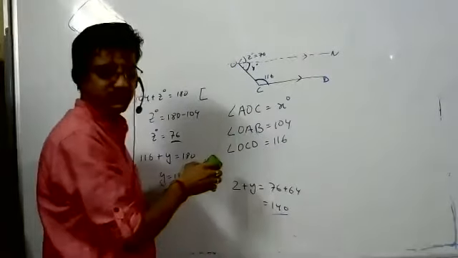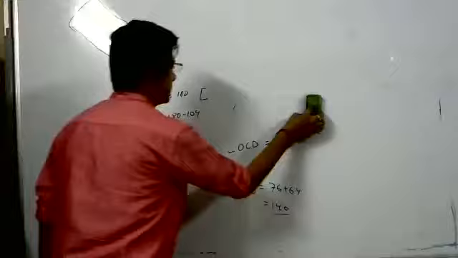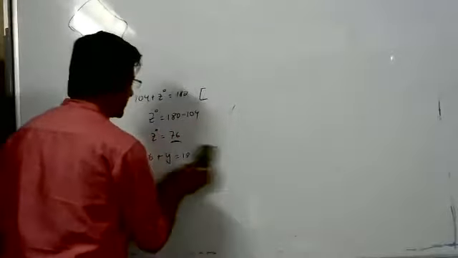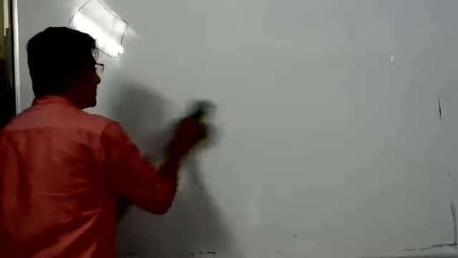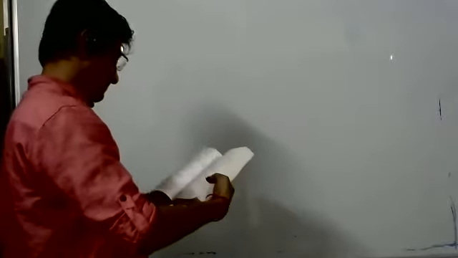Should I rub this? Yes, sir. Hope you are writing it, sir, because you will get a similar question in the exercise. Next question.